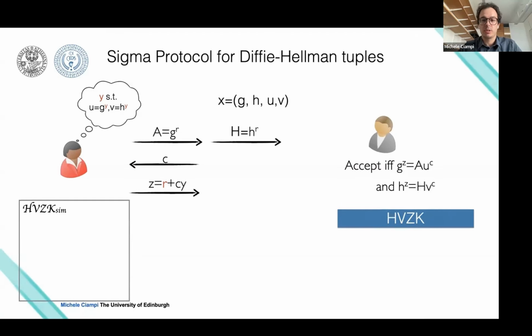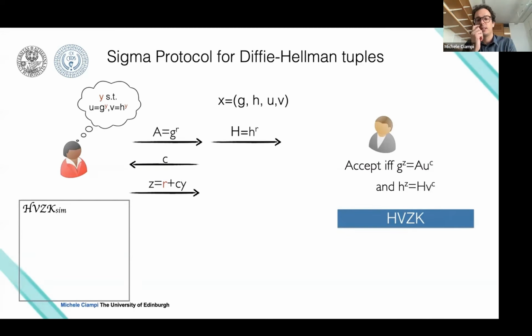And the condition that the verifier will check is very similar to the previous condition. It's just that now you need to check that this condition holds for the left execution, let's say, and the right execution. What is very crucial, what is important here, is that what guarantees that the two elements have the same discrete logarithm is that the prover will send only one Z value.